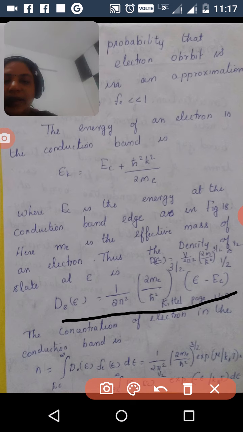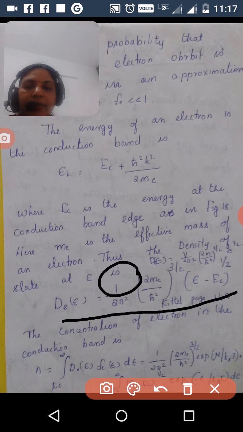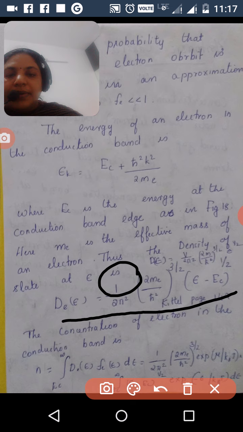Here we take unit volume V equal to 1, so the density of states becomes this.